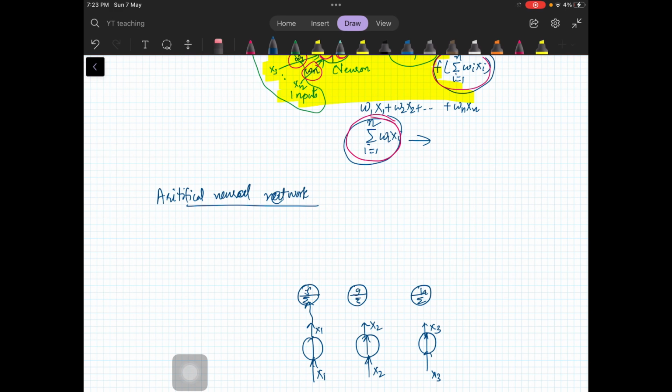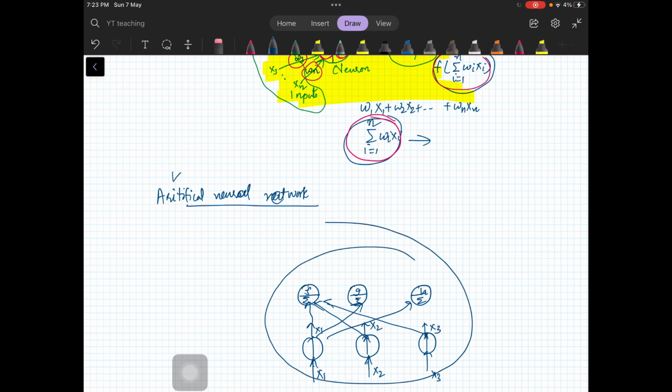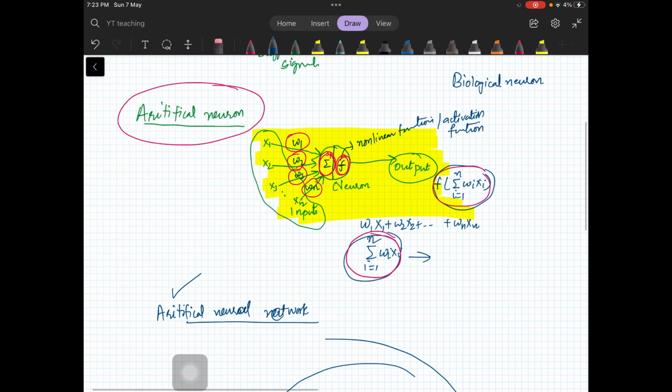So basically you can make a network like this, for example, where different signals are passing to different neurons and so on. That's an artificial neural network. This is the simplest thing. This is not at all hard. It's just this particular maths, so you don't need much maths. Now the question is, what is this activation function?